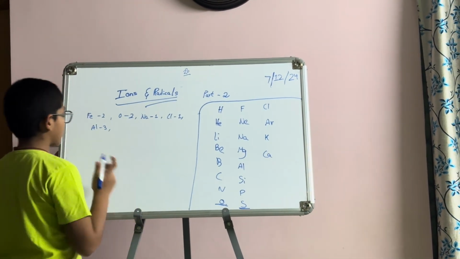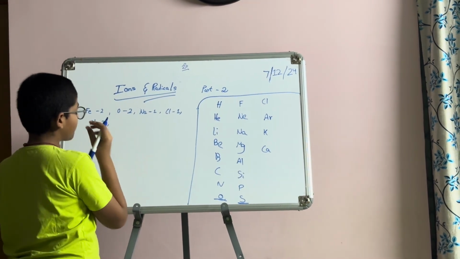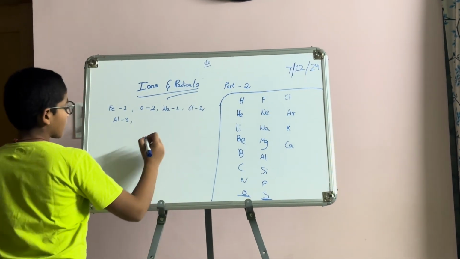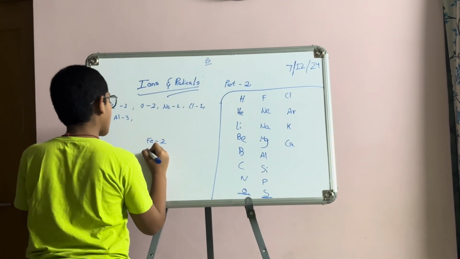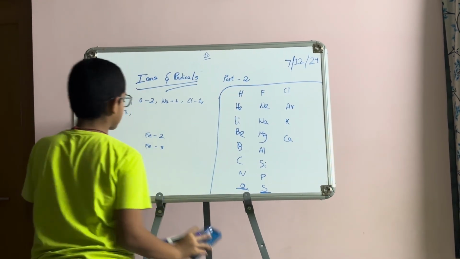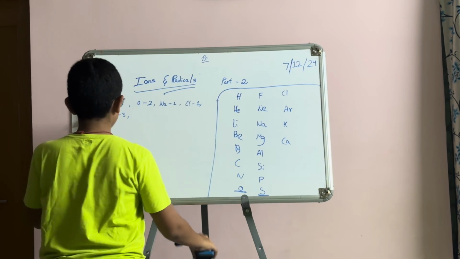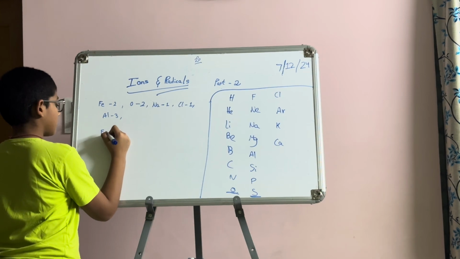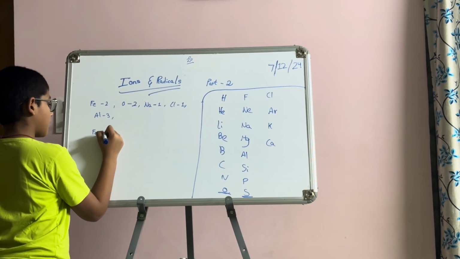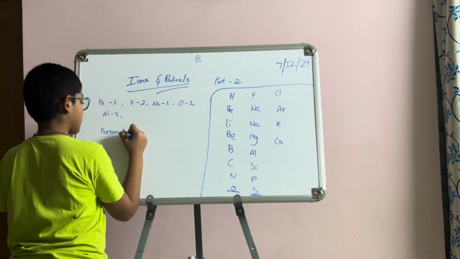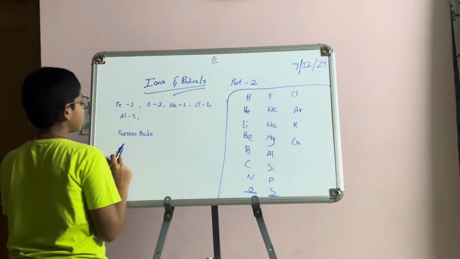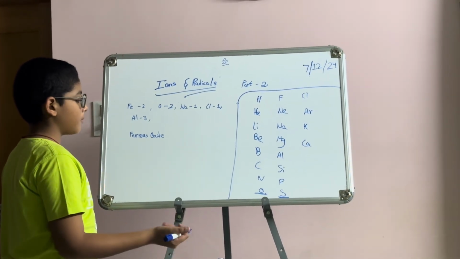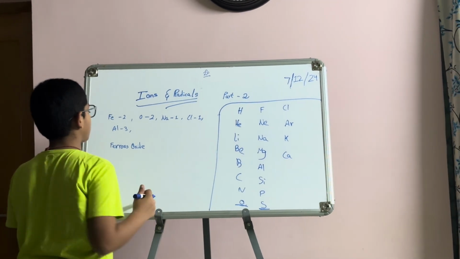Now let's go for ferrous oxide. Iron has variable valencies. It means iron has valency 2 along with valency 3, which I am going to discuss later. Ferrous is given to the least in the variable valencies, and ferric to the most, Fe2 and Fe3.